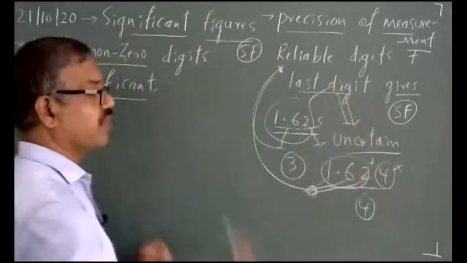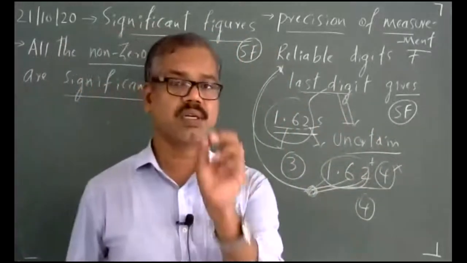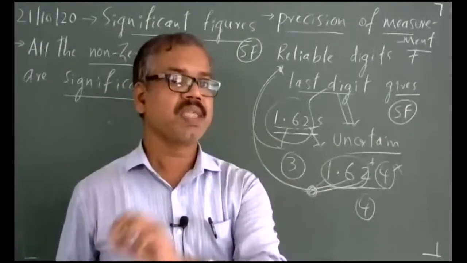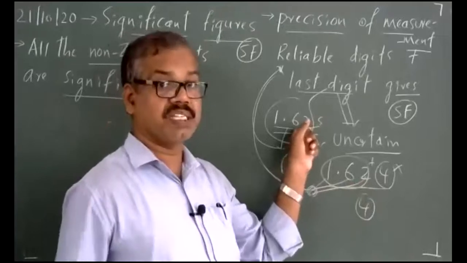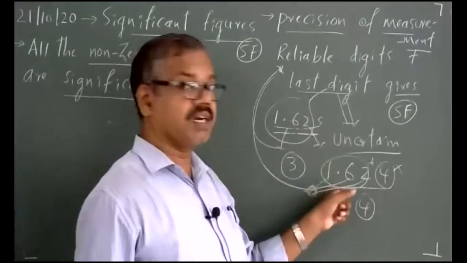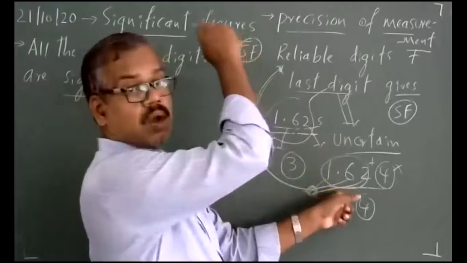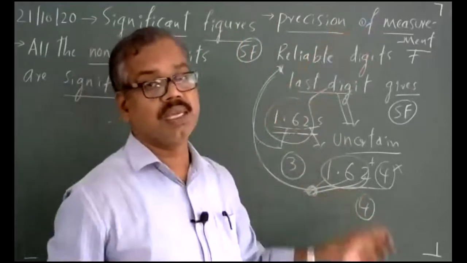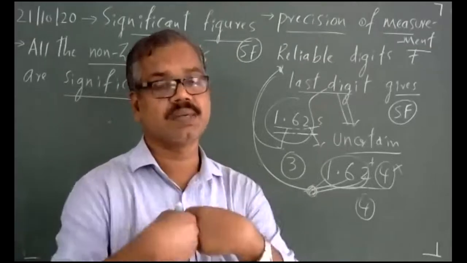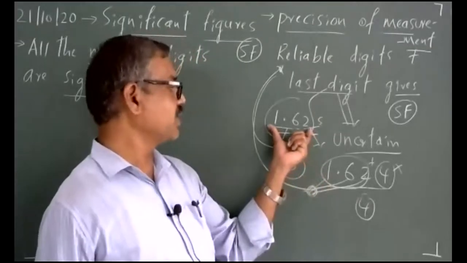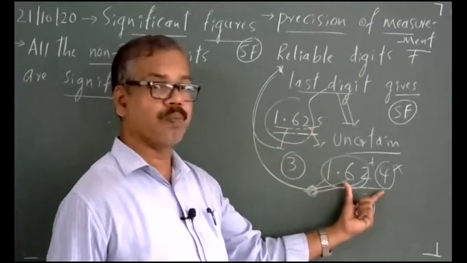What are significant figures? Significant figures talk about the precision of a measurement. If I take an example 1.62, the significance of this measurement is 3. It is called significant figures or digits. Both are one and the same. You can refer to them as significant figures or digits. The significance of this number is 3. The significance of this number is 4.